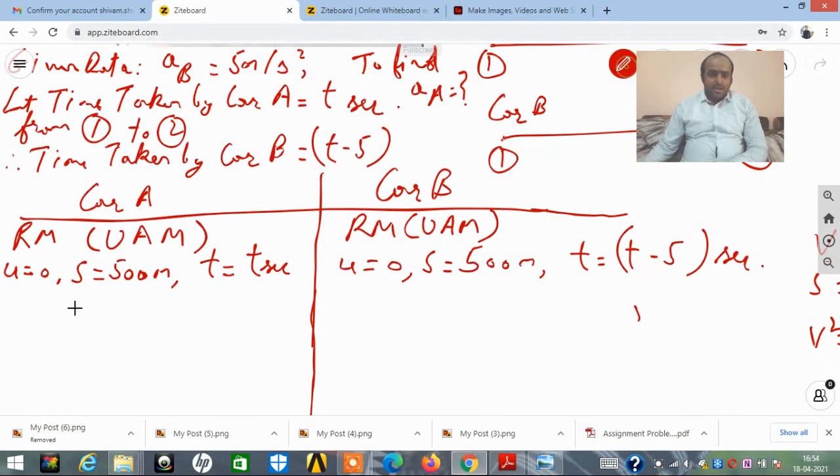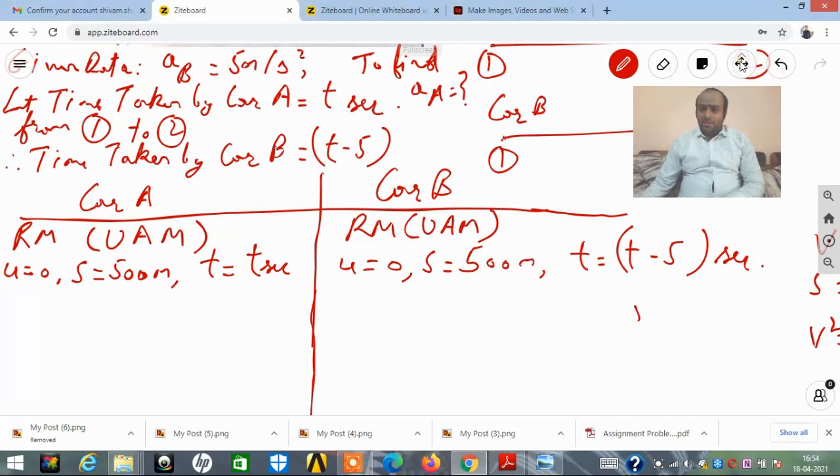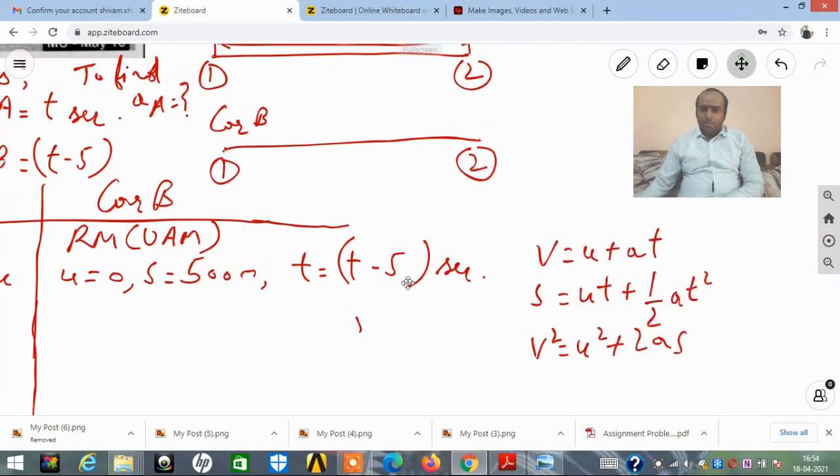Now, see, U is there, S is there, T is there and A is unknown. So friends, can I ask you all which equation should be used amongst the three? See, using the first equation, it doesn't satisfy, our value of final velocity is not there with us, and even we are not having the time. So two unknowns are there. We are not supposed to find V. That is why we need not use that equation.